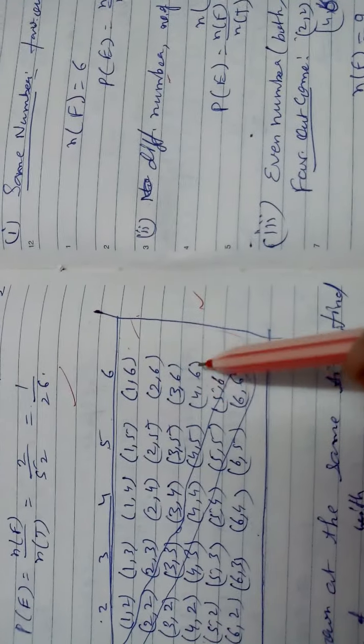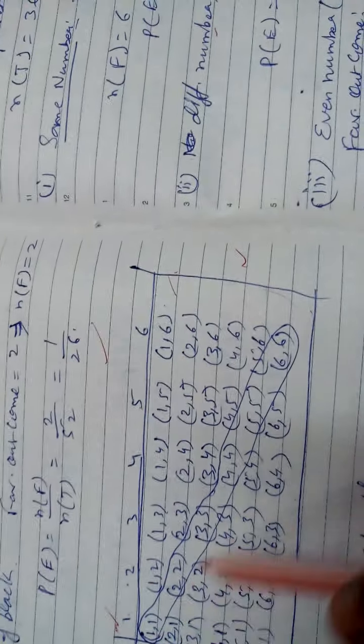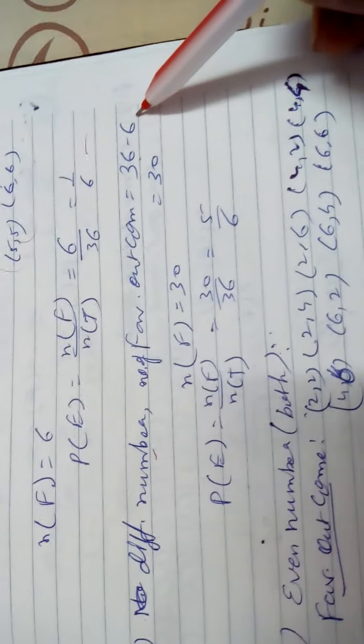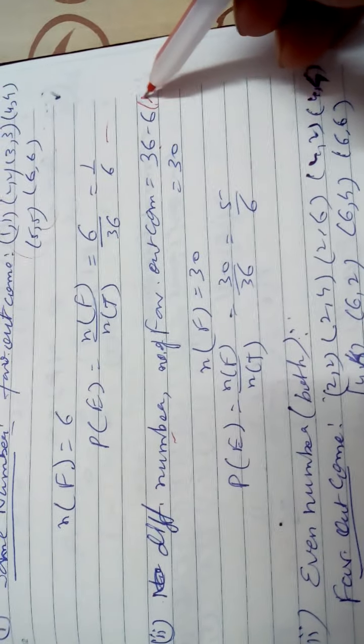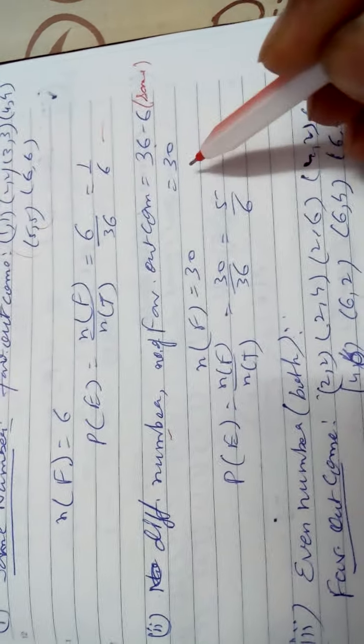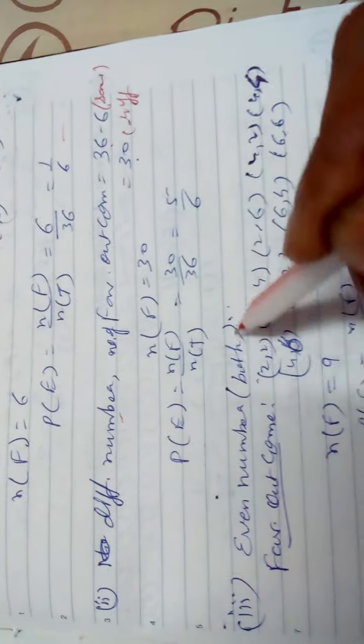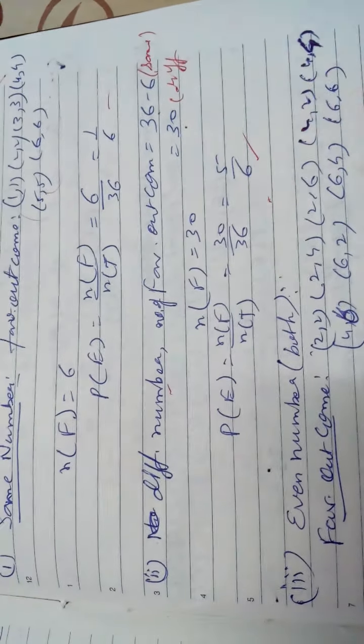Different numbers: except these 6, all are different, or not? One is 4, another is 5. Different numbers means except these 6, all others. So subtract 6 directly, no need to write all. 36 minus 6, 6 is the same numbers, so you are getting 30, which is the different. So 30 by 36, that is 5 by 6.